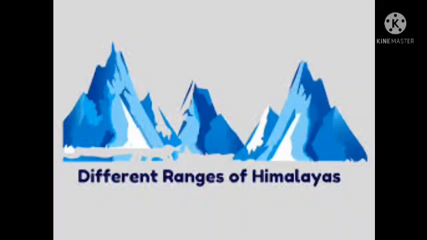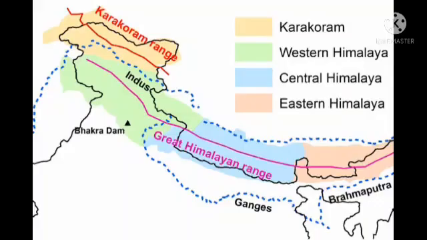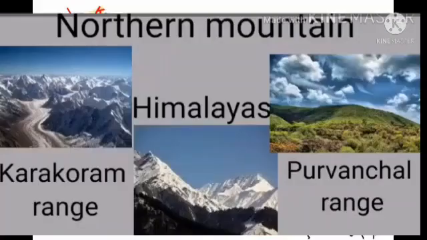We know the northern region of India is a mountain region with snow-capped mountains. The northern mountains consist of 3 parallel ranges.